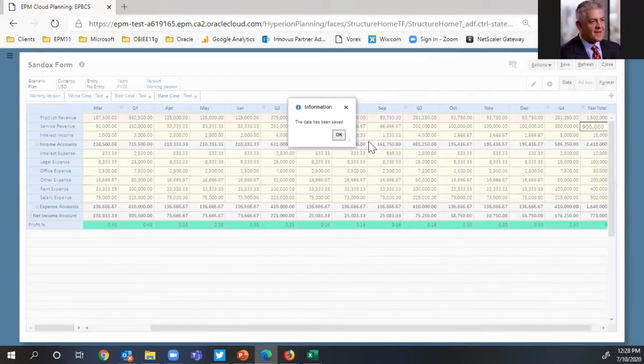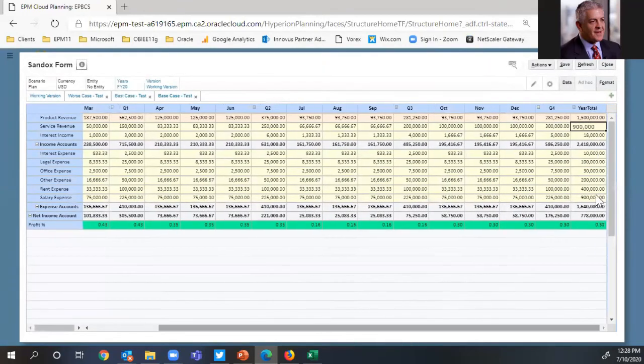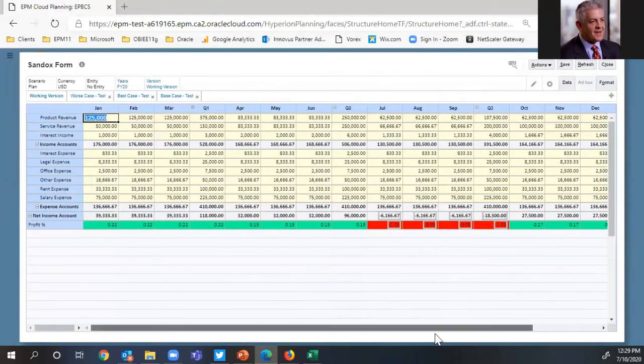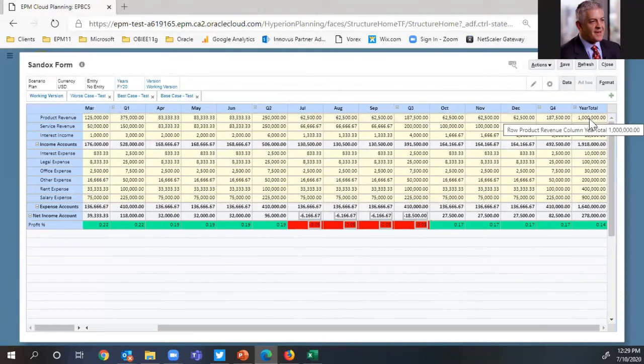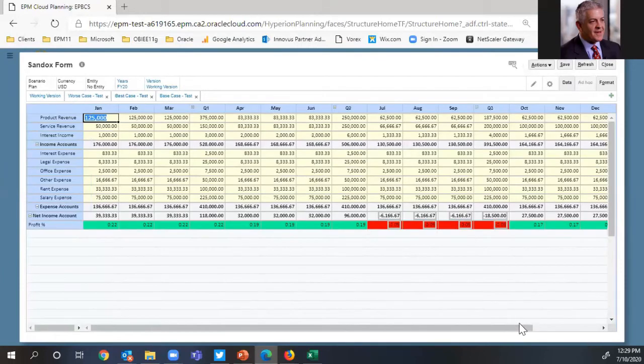All right. So what happened here? Mr. Shrek changed the product revenue in the base case sandbox to 1.5 million. You'll notice that the form changed. That's to make sure that users are aware that they've changed data that is different than the source, which is in the working version. So if I click over here, nothing has changed. My $1 million still is preserved because I'm working in my sandbox. I'm going to go over here and let's put a base case of 2 million in revenue.